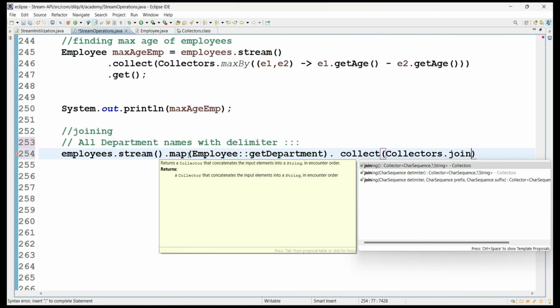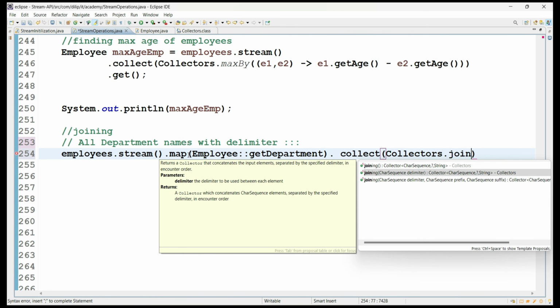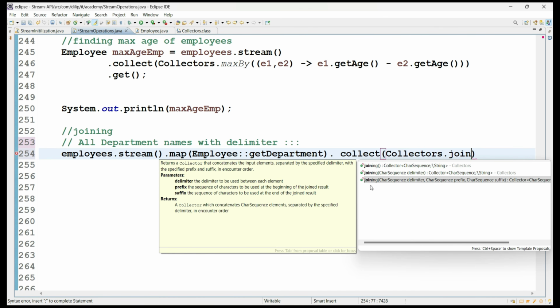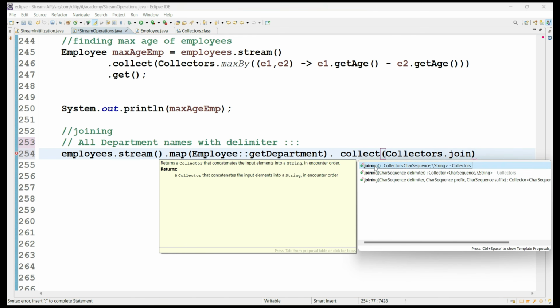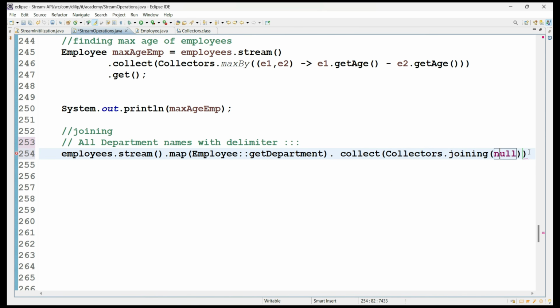You have to join with a char sequence delimiter. If you have a prefix and suffix also, you can add some prefix word and suffix word, then for every value it will add a prefix, it will add a suffix, and internally it will add a delimiter also. If you are using joining without arguments, what will happen? Simply the department names will be joined without any delimiter, without any space, something like 1 2 3 you will get. So if you want a delimiter, then you have to provide the delimiter.